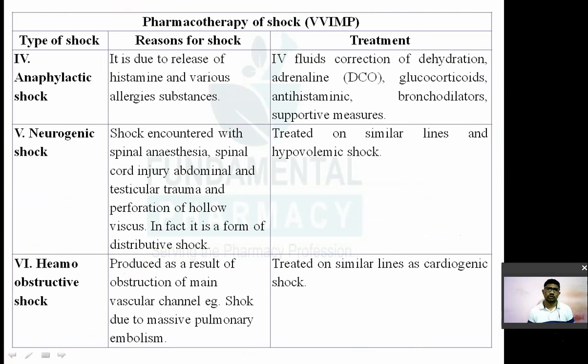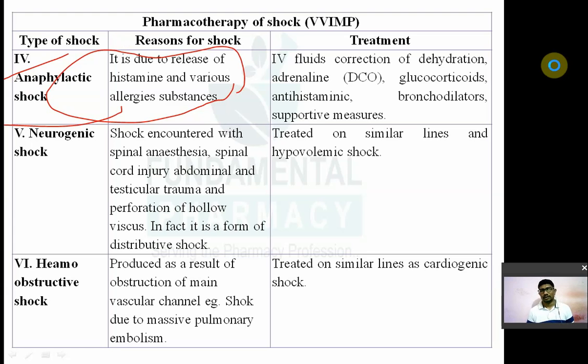Okay. Fourth type of shock is nothing but the anaphylactic shock. So it is due to the release of histamine due to antigen or allergic property, allergen or antigen. तो एनाफाइलेक्सिक रिएक्शन में क्या है? एंटीजन क्या करता है? मास्ट सेल को जनरेट करता है और हिस्टामाइन रिलीज करता है. और बिकॉज ऑफ दैट you develop severe allergic reaction. So in that case you have to introduce IV fluid for correction of dehydration.